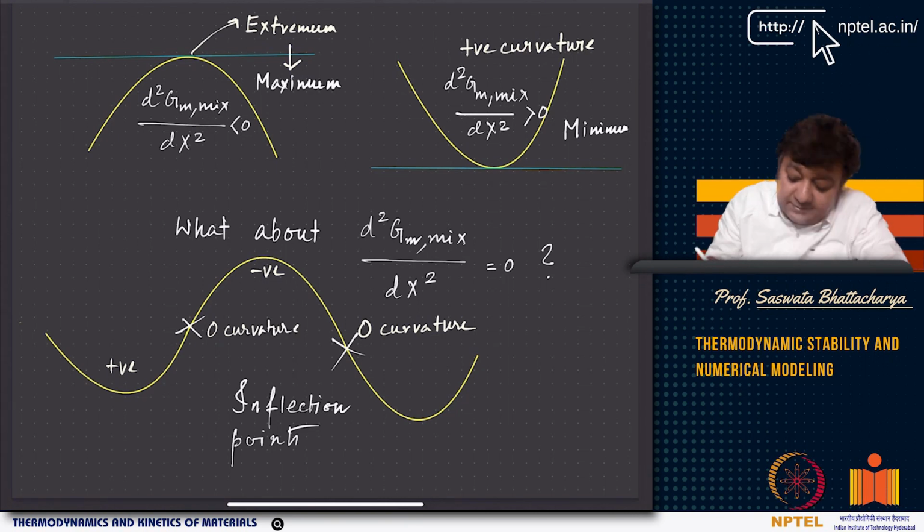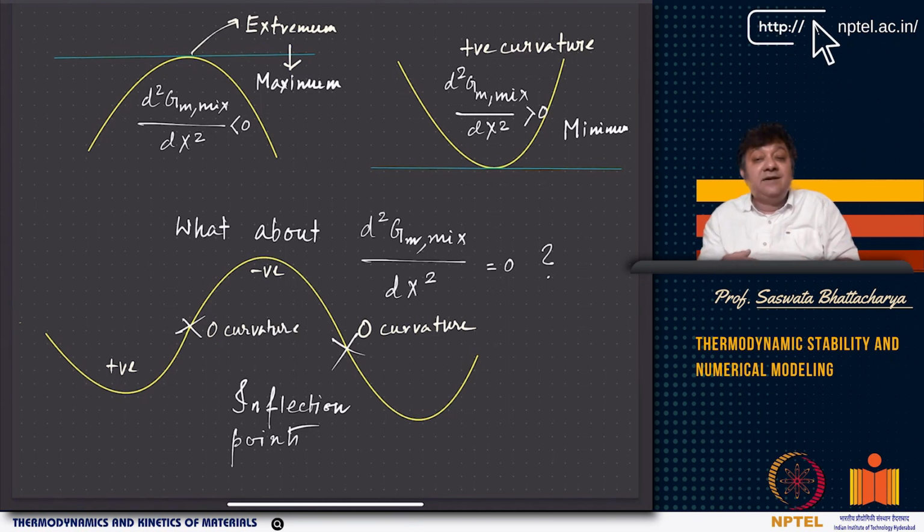By the way, the zero curvature points indicate something called spinodal decomposition. Spinodal decomposition is where you have an oil-water mixture which is homogeneous. Now you take it to a temperature below the spinodal. It spontaneously phase separates without any driving force. Okay, so these are inflection points.